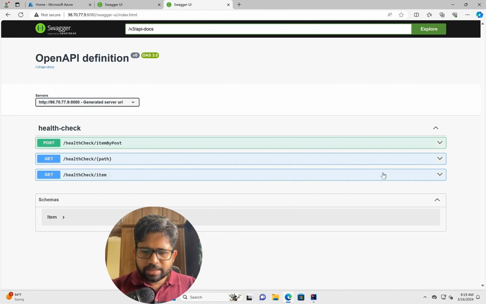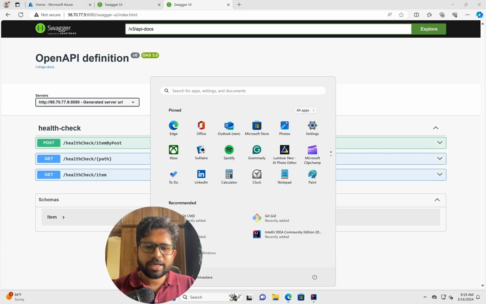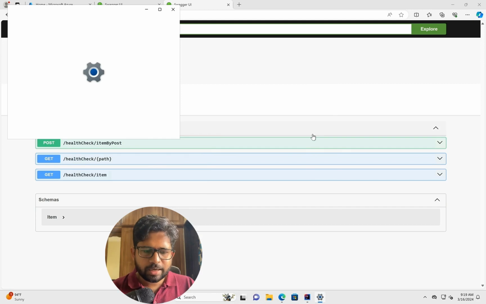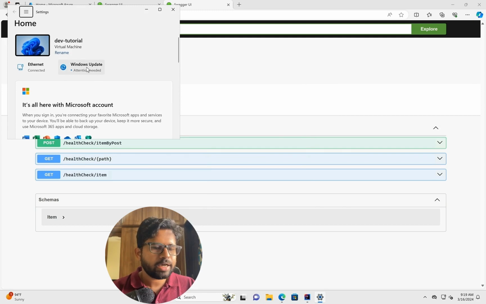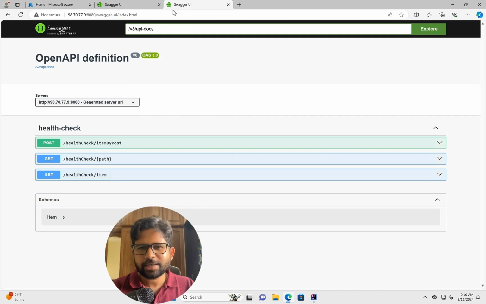The only downside is that now I have to maintain this virtual machine, right? This machine can shut down. I have to maintain the security updates. So, Windows security updates, right? All those things I have to do by myself, basically go to the settings and update it. That is called patching. You see, Windows update, attention needed. Those things I have to do, and which becomes a little bit tiresome at times. And God forbid, if it is a database, and the database gets crashed, then you will lose everything.